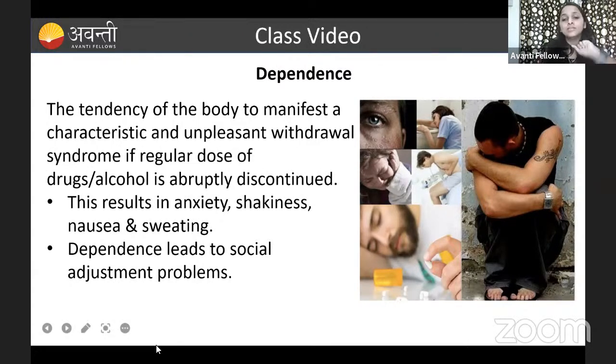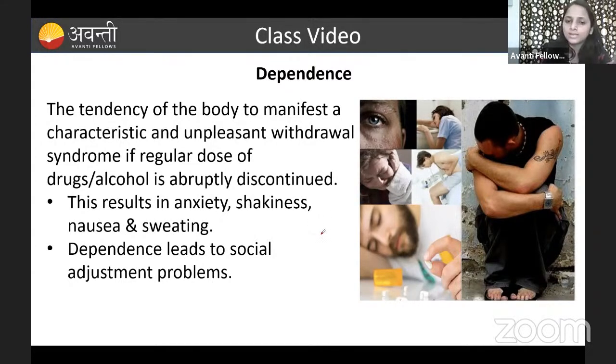They will show some symptoms, like headache. Here they will show some withdrawal symptoms. Withdrawal symptoms: here you can see anxiety, shakiness. That person was drinking so much, and if he suddenly stops drinking, it will lead to shakiness. He will shake his hands and he will say, if I don't drink, my hands will shake, right?